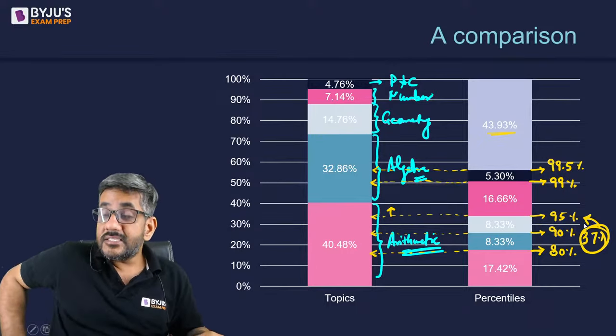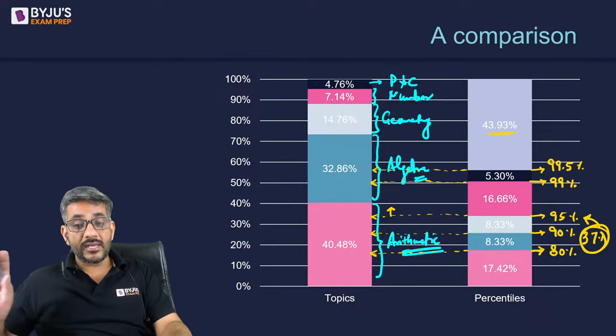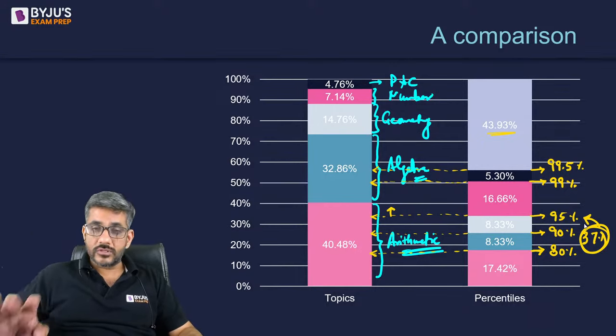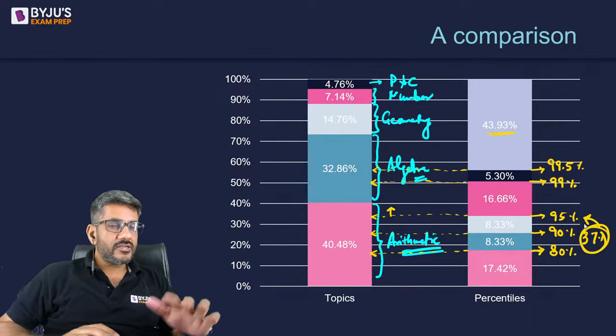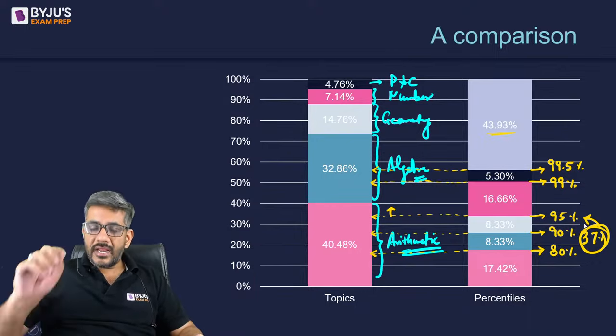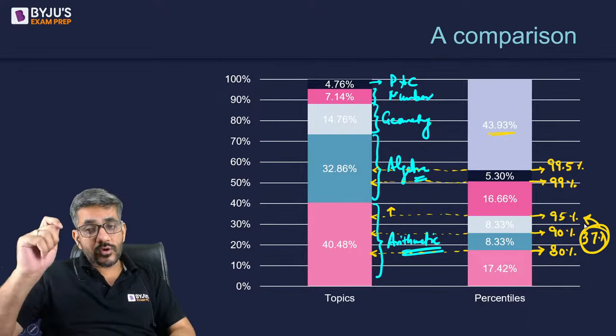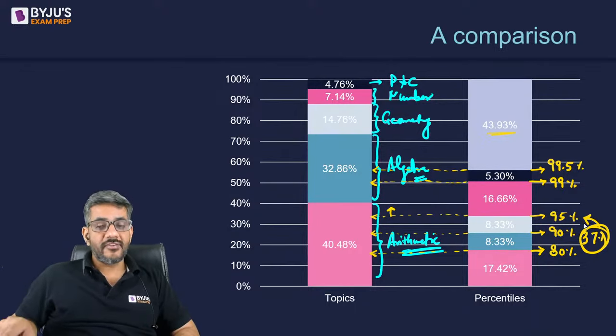Right? This strategy is definitely not advisable. Let me tell you that. आपको strategize ये नहीं करना है. Though the reality is this, that if I talk about the last few years, and had you done all questions of arithmetic only, you could have easily gone above 95 percentile in your paper. लेकिन ये strategy advisable नहीं है. Why is it not advisable?